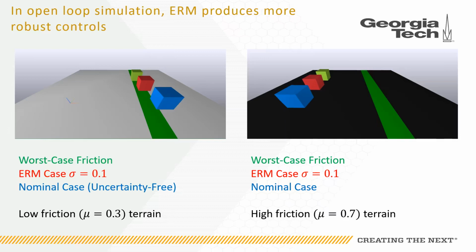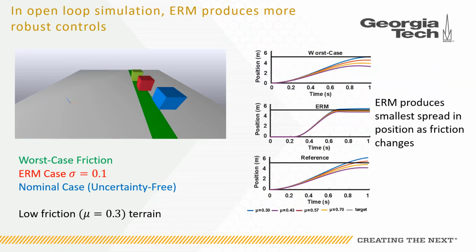Here, both the reference and worst case controls undershot the goal, while the ERM achieved a similar position to what it had achieved in the low friction case and was the closest of the 3 to the goal. By repeating this experiment across a range of friction perturbations, we found that the worst case and reference controls produced trajectories with a similar spread in final position around the target position of 5 meters, but that the ERM controls produced trajectories with a tighter spread around the goal position.